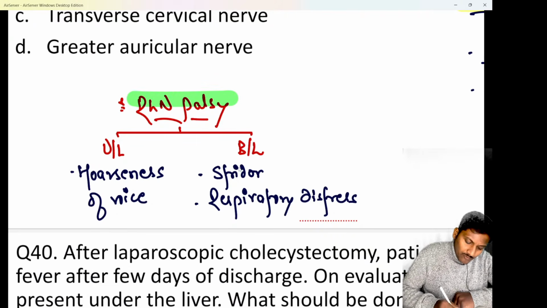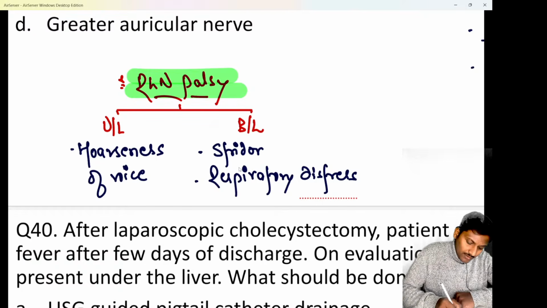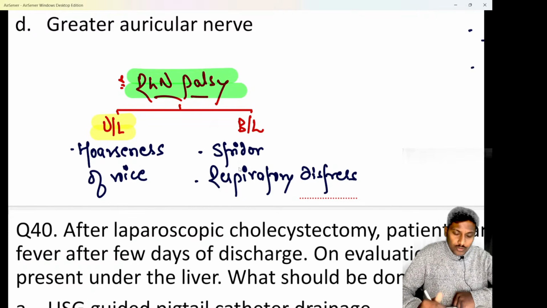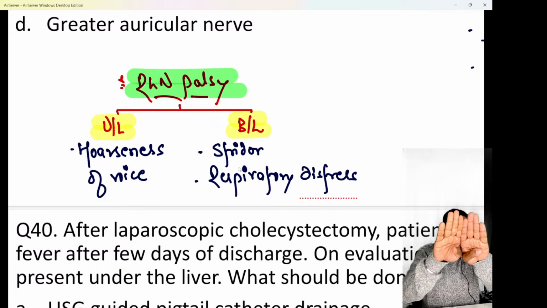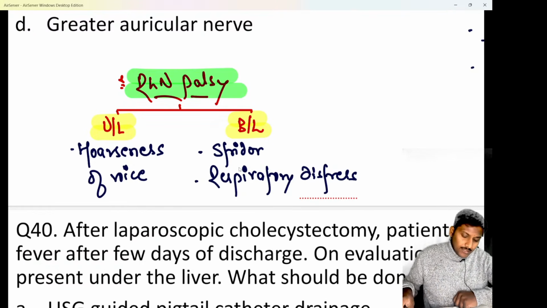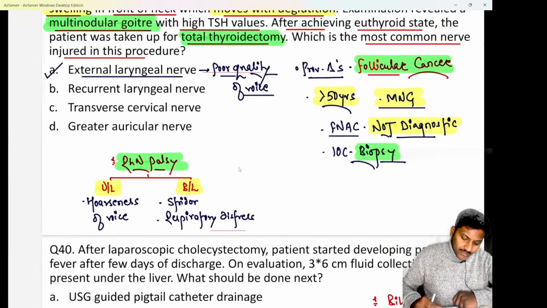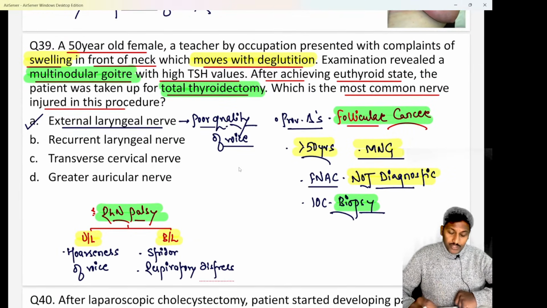Do remember, whenever there is a recurrent laryngeal nerve palsy, if it is a unilateral RLN injury, the patient would have complaints like hoarseness of voice. Whereas whenever there is bilateral RLN palsy, the vocal cords will be closed. The vocal cords will be in a median position. That's the reason the patient will have problems like stridor and respiratory distress. Hopefully clear to all of you now.